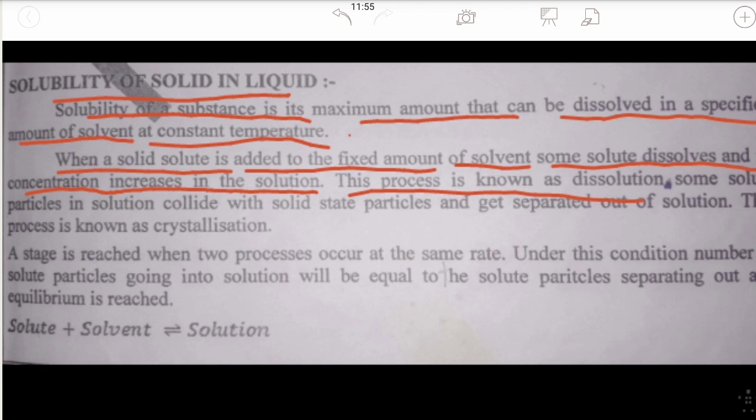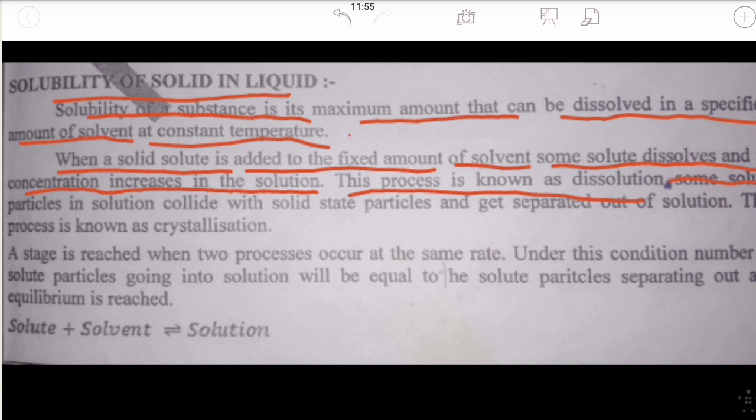When you add some sugar particles to 1 liter of water, some of the sugar particles get dissolved and the concentration of the sugar increases. This increase in concentration is called dissolution. It is a very simple process.